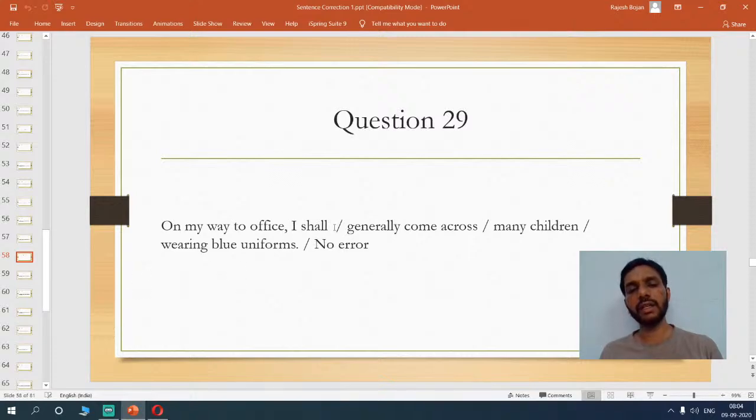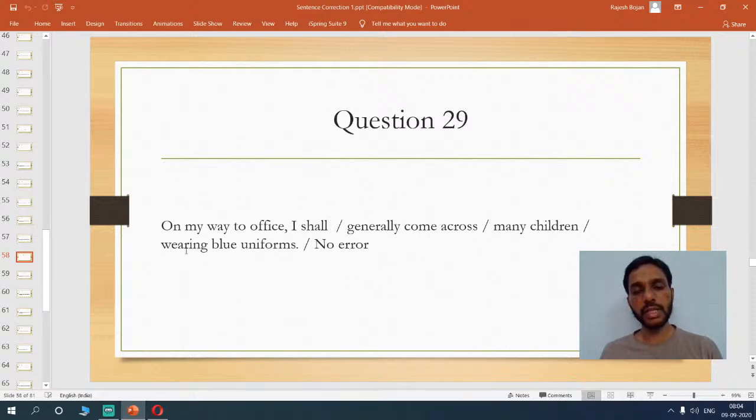Now, this "shall" is not necessary here because shall is a probability and a future auxiliary verb. But I'm talking about a routine action, something which happens every day. So, I usually come across children wearing blue uniforms whenever I'm going to office. This is a continuous thing that is happening.